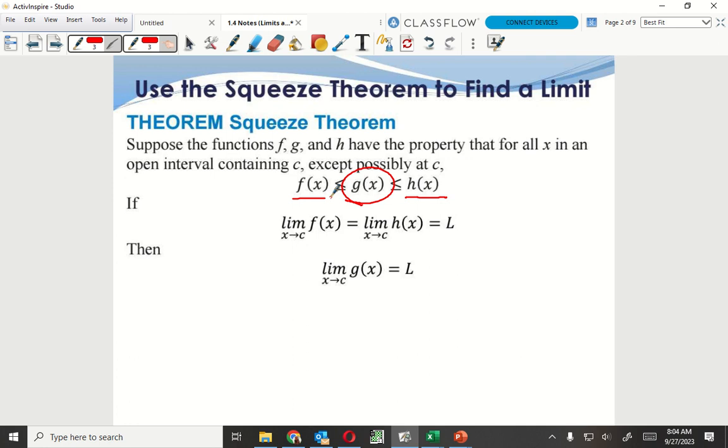So I want the left side, the f, equal to the right side, the h. If I have the left side and the right side together, they are going closer and closer to be the g. That's what I'm trying to do. I'm trying to squeeze that in there for the problem.